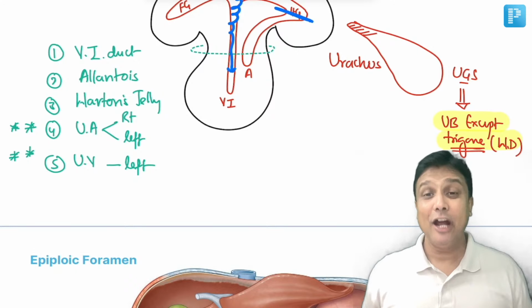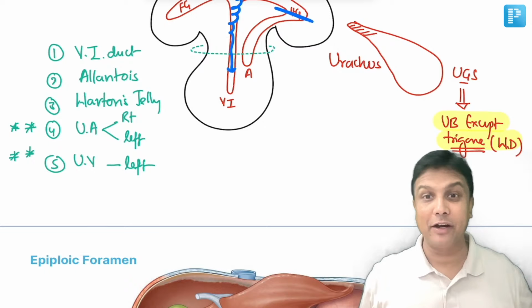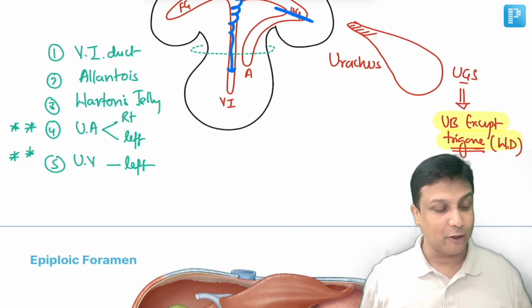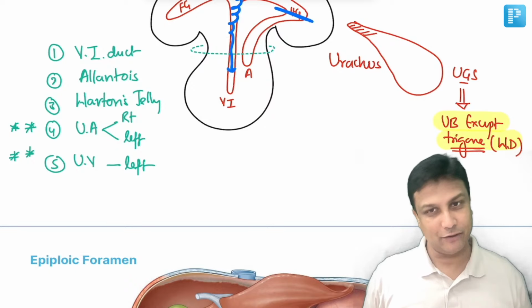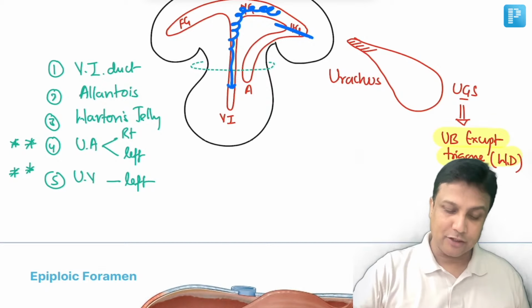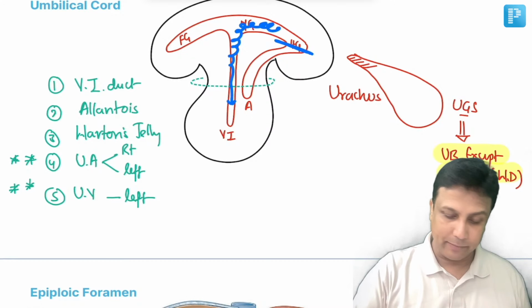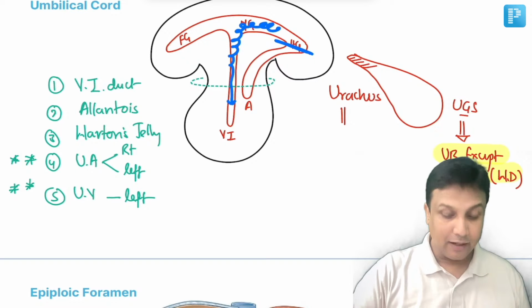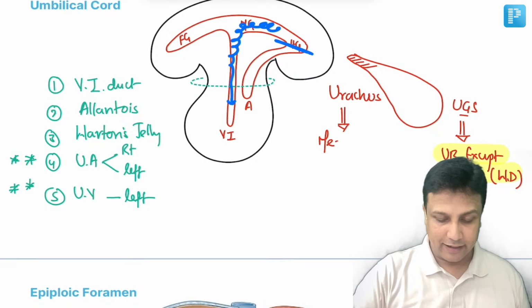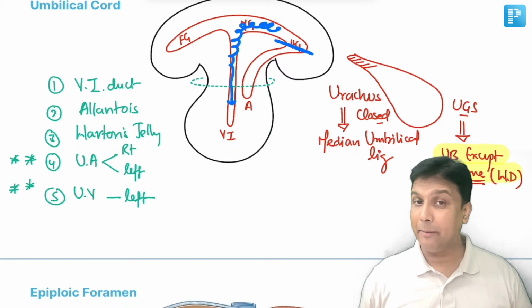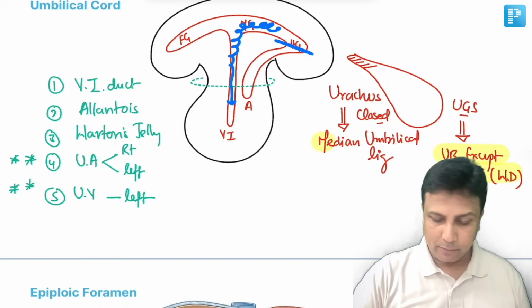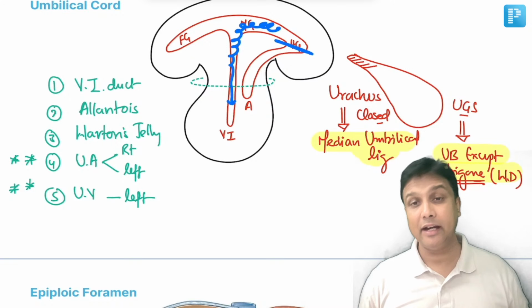I repeat it again. The entire urinary bladder will be derived from the urogenital sinus except the trigone. And remember, the trigone will be derived from the Wolffian duct or the mesonephric duct. Now, the cranial part of this one is the urachus, and the urachus in normal people like you and me has to be closed. It will be closed to form a ligament, and that ligament will be the median umbilical ligament. Please be careful with the spelling there. It will be median, not medial. So the urachus in normal people like you and me is going to form the median umbilical ligament.